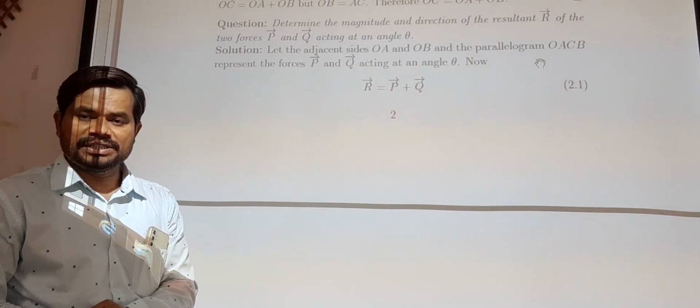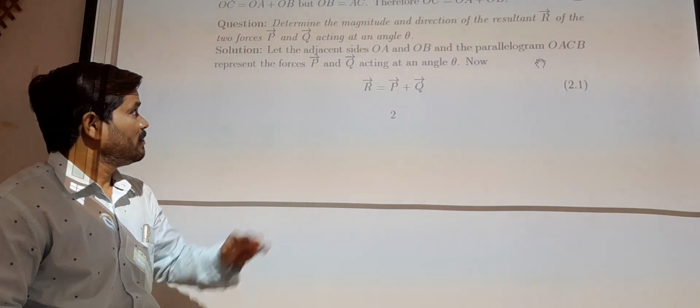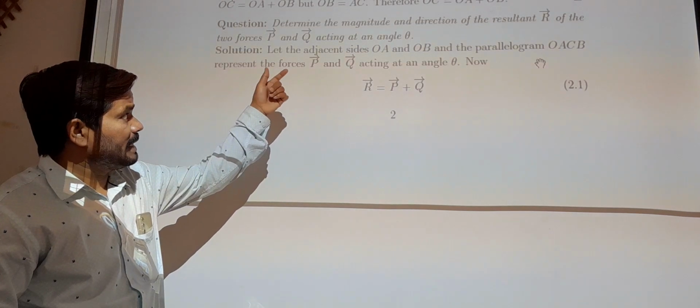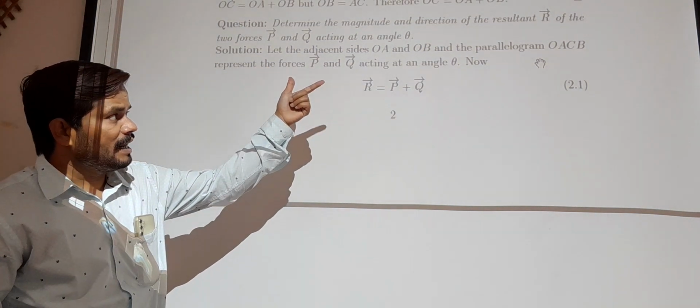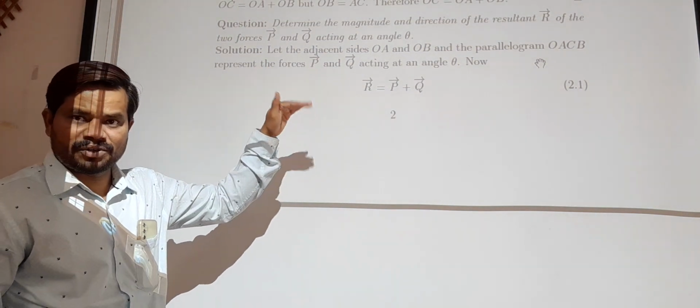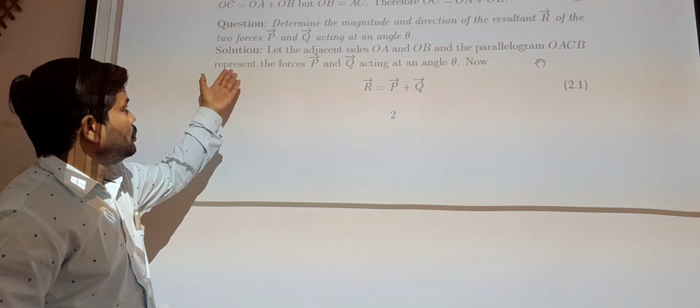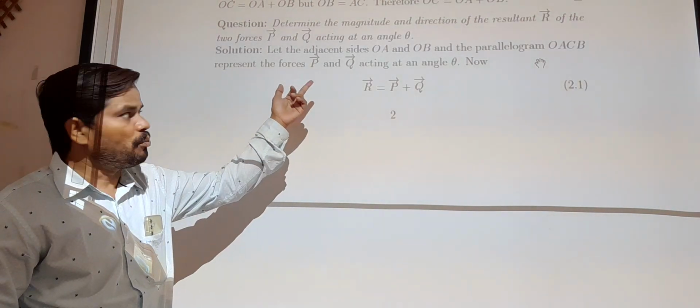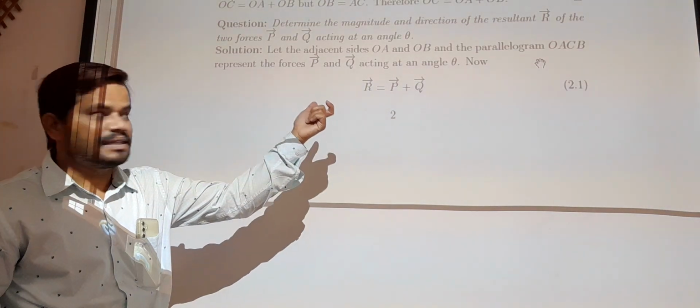So the solution is: you know the law of parallelogram of forces. Let the adjacent sides OA and OB of the parallelogram OACB, which is already given in the previous figure, represent the forces P bar and Q bar acting at an angle theta.